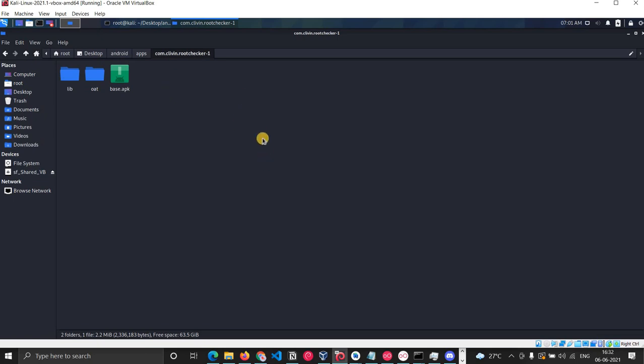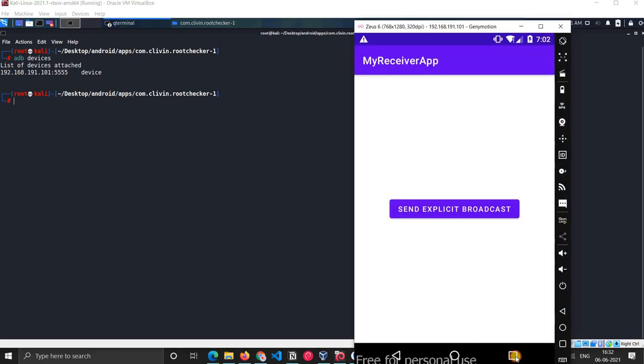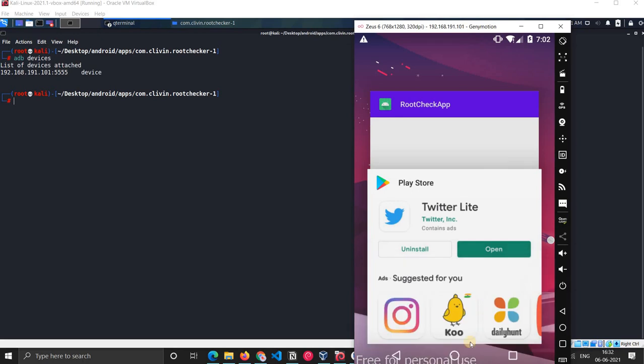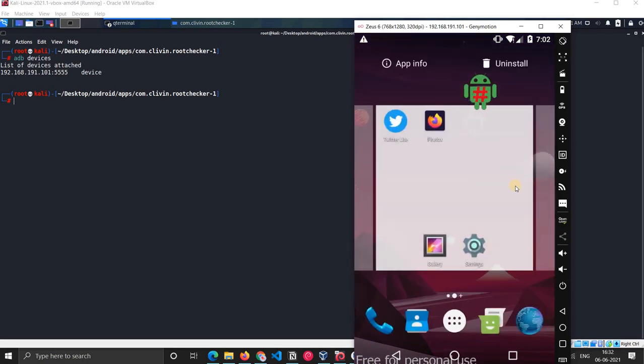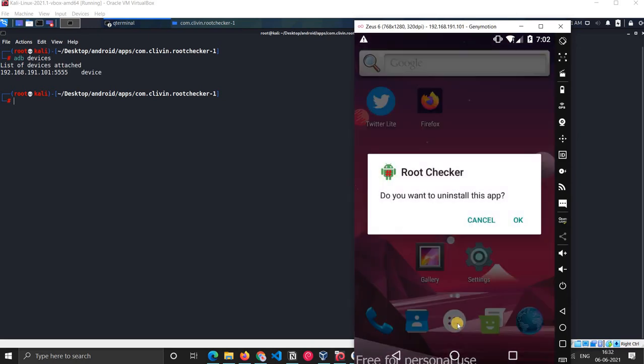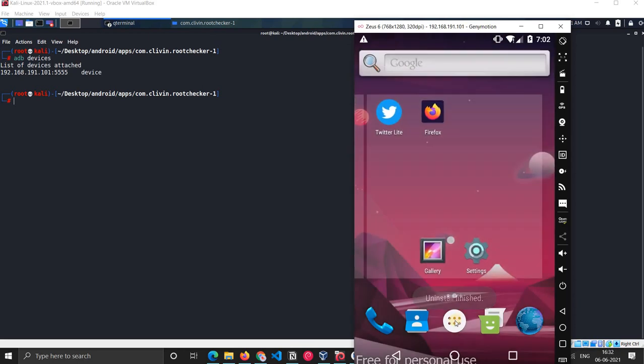Let's say that this is a root checking app, and we want to install it on our device. Currently, if I do ADB devices, this device is showing. I think it is already installed, so let me uninstall it so that we can install it.